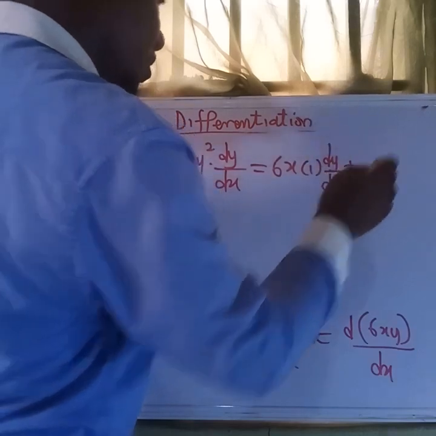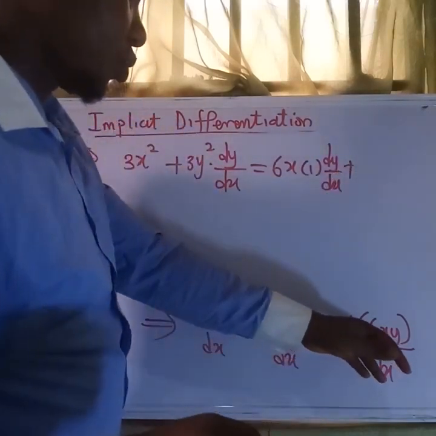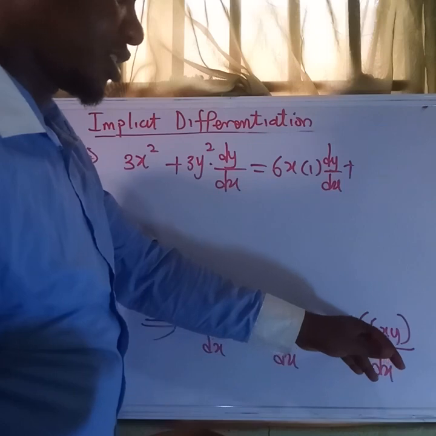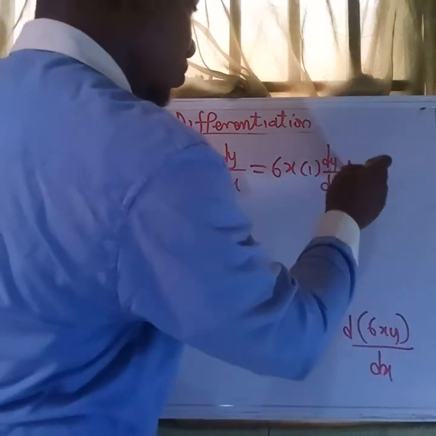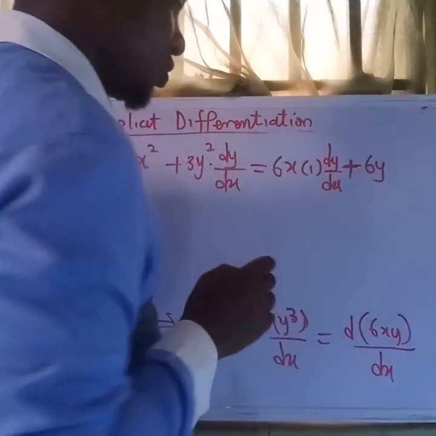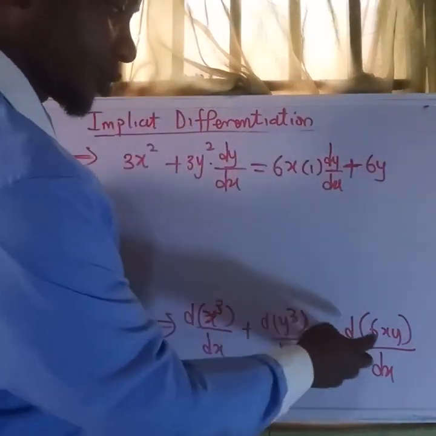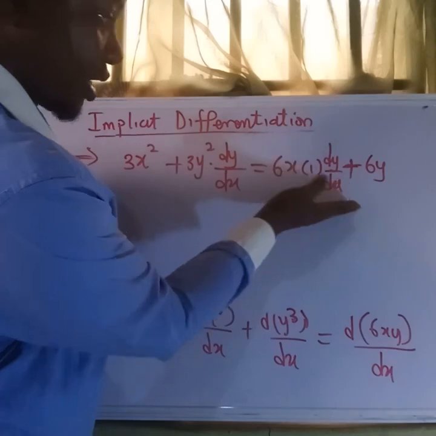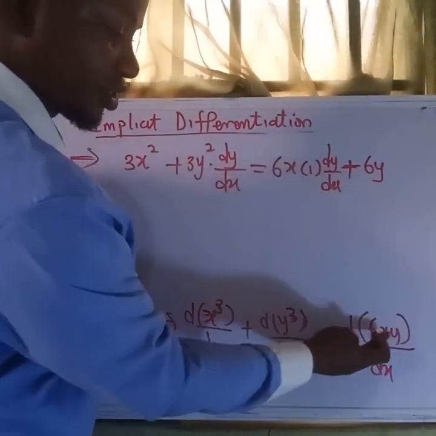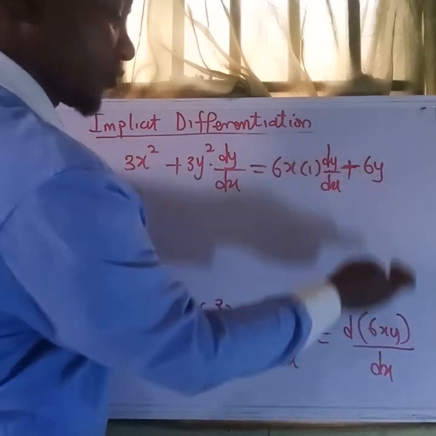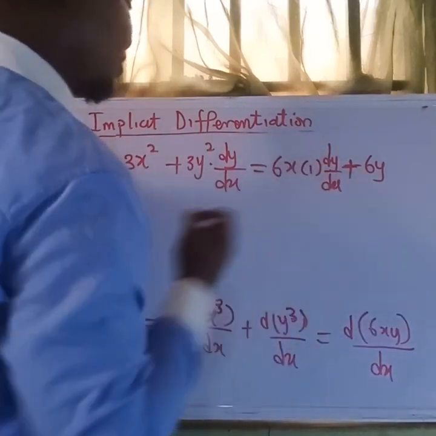Then plus, again, we hold y and differentiate 6x. 6x gives 6. Then 6 times y, we have this. We have already differentiated y in the first part. So here we are holding y and differentiating 6x, and of course that x will be 1 there, so that's why we have this.